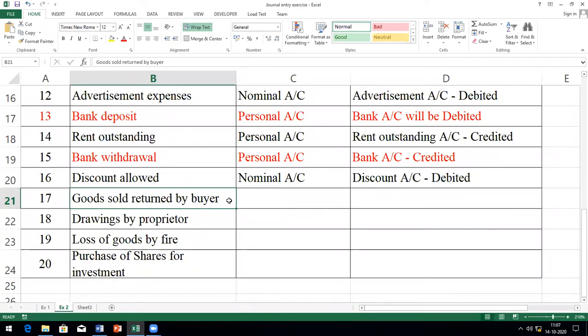Next, goods sold returned by buyer. That means goods were already sold to some customer. The buyer has already purchased, but there is some defect, some problem in the goods, so they are returning them. Now tell me, what account is this? Personal, real, nominal? Wait, I'll tell you the name.